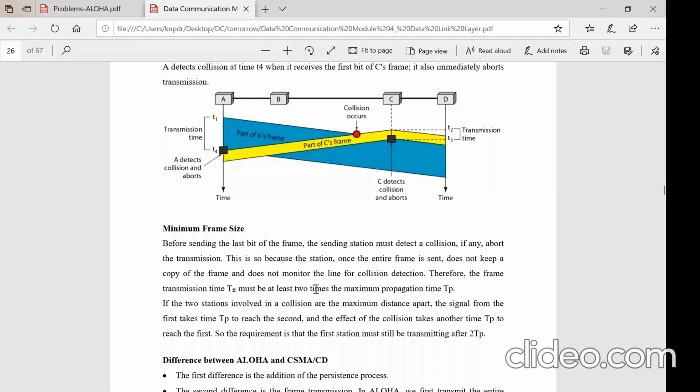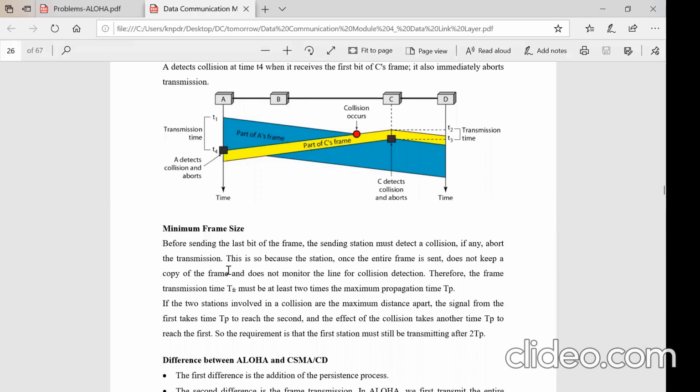So the minimum frame size must be at least 2 times the maximum propagation time, meaning the transmission time should be greater than the propagation time. As I said, if the packet size is 10 milliseconds and the propagation time is 5 milliseconds, in that duration A comes to know the collision has occurred, so it can abort and retransmit.